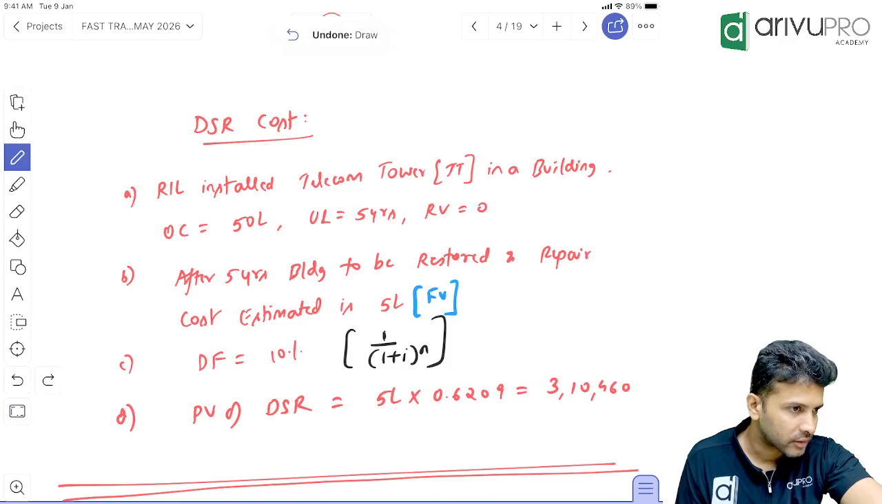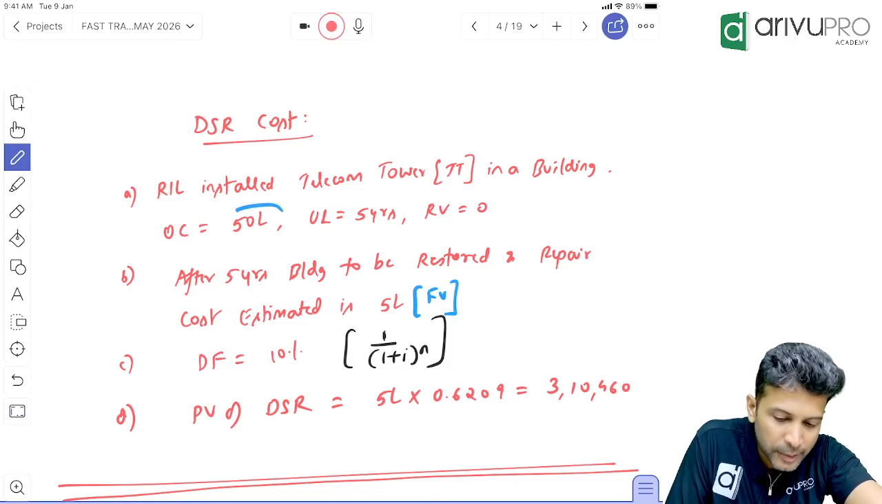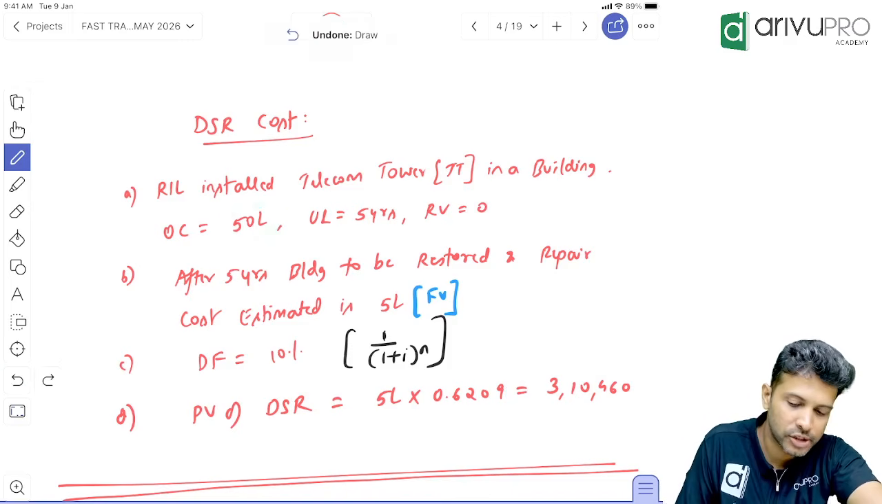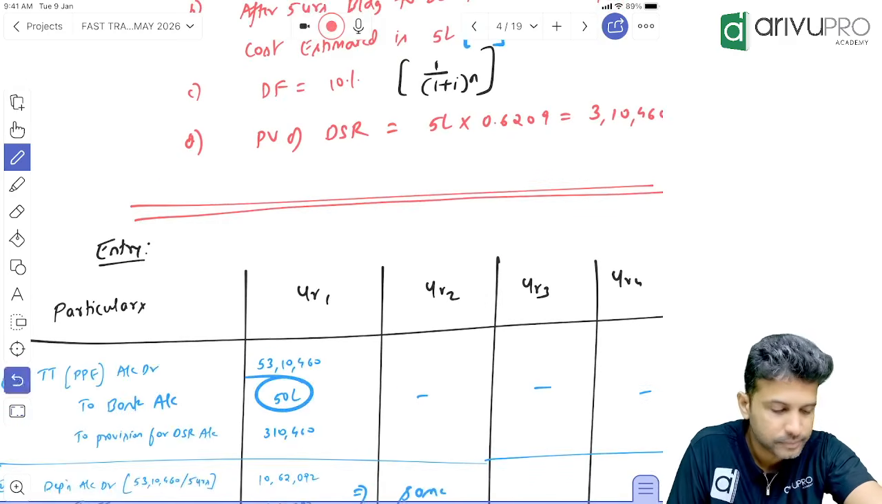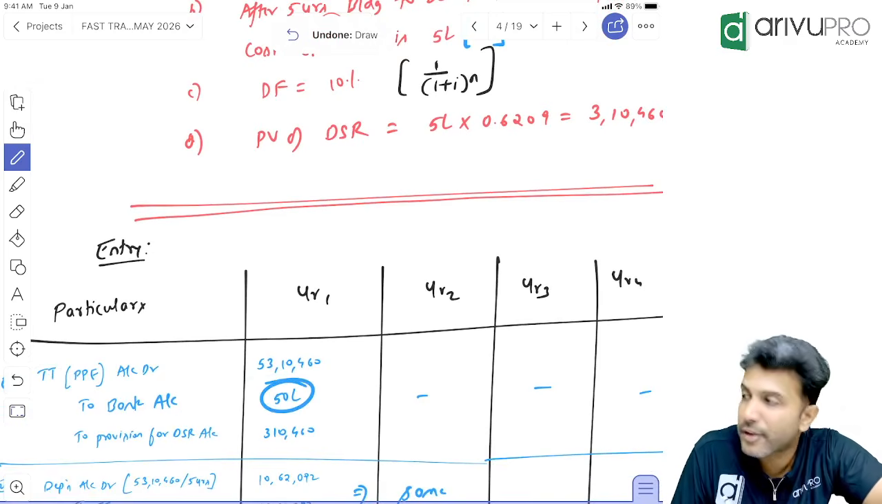PP account debit to bank account. How much did we spend immediately for telecom tower? 50 lakh. So the journal entry, check. PP account debit to bank account 50 lakh. Okay. PP you will debit 50 lakh.